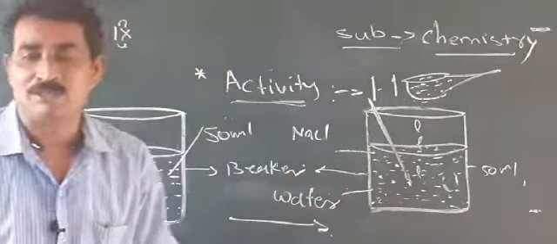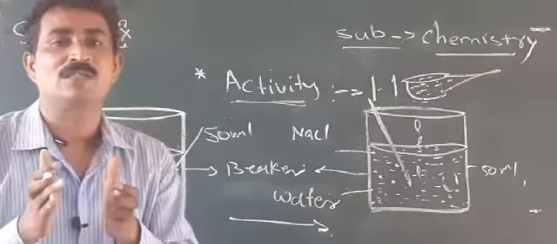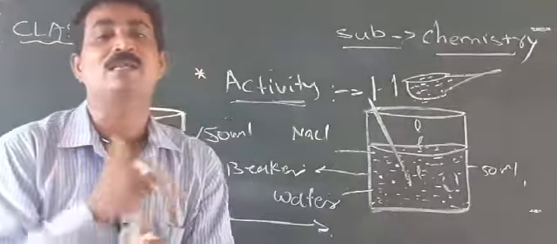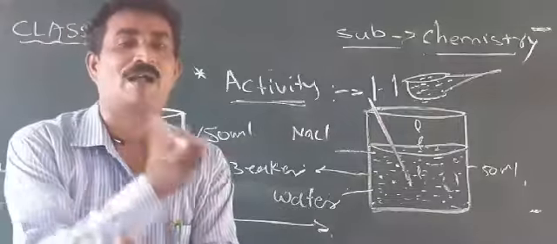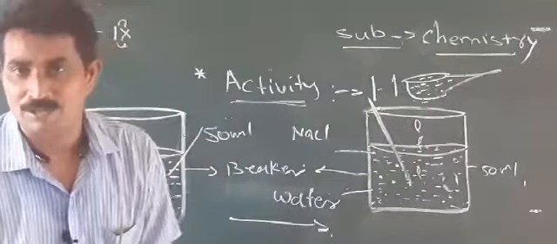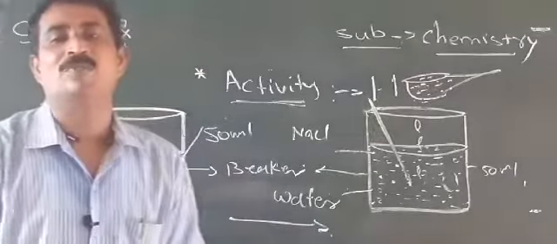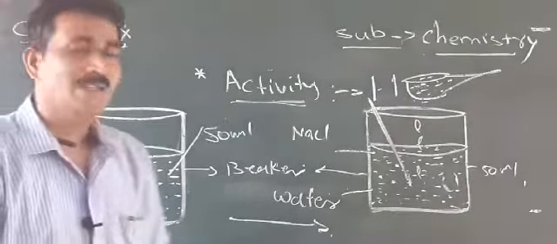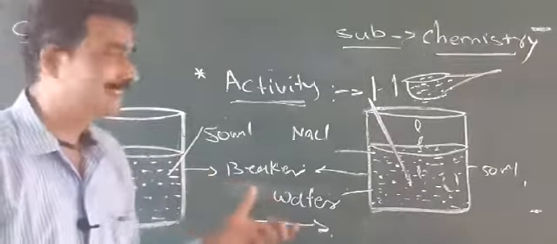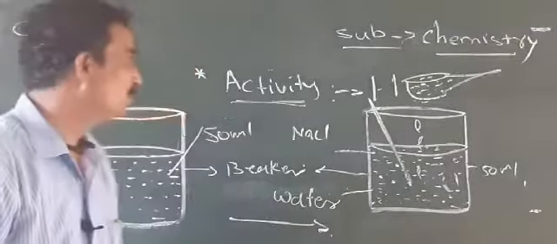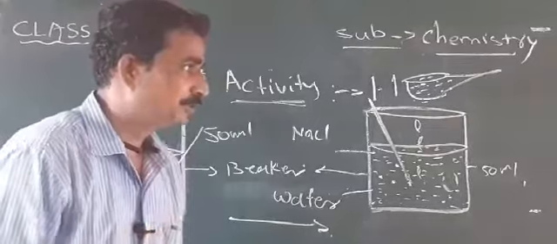The conclusion of the activity is that in one matter, here water, some space is available, so another material mixes or adjusts with it. So the first property of matter we learn is that matter has space. This we can say from activity number 1.1. Now let us learn activity number 1.2.